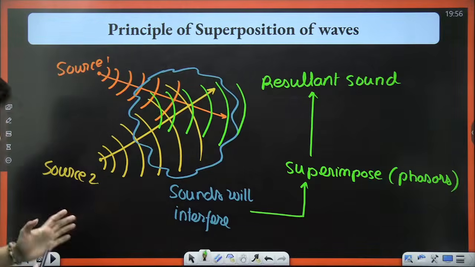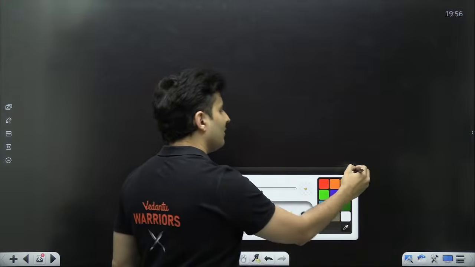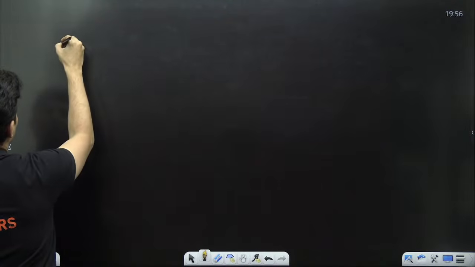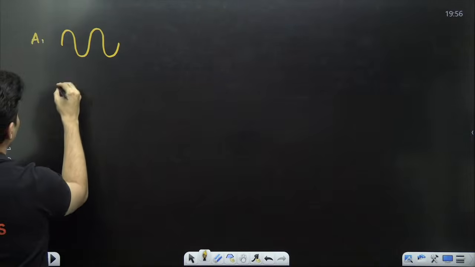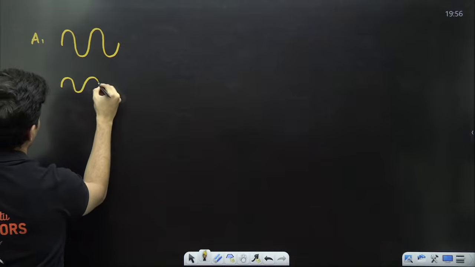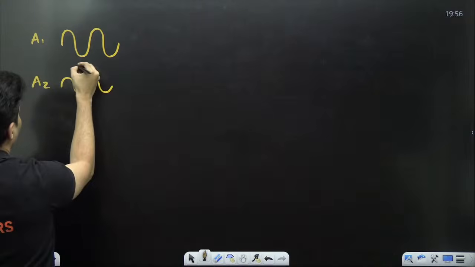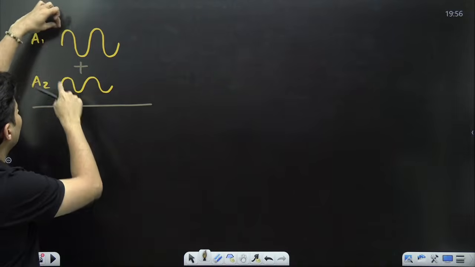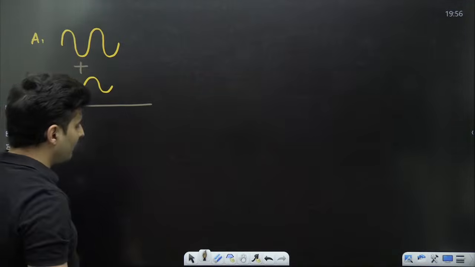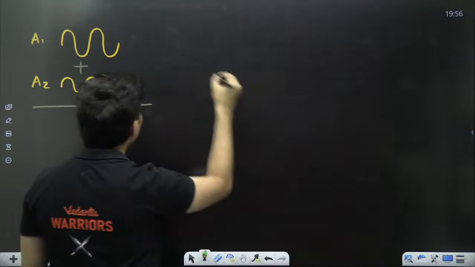Clear? Everyone? Awesome. Now, when you superimpose, you can have multiple kinds of interferences. One such example is when you have one sound like this of amplitude A1, other sound like this of amplitude A2. Okay, and what you are doing is you are adding both of them to get the resultant. In this case, you will see the crest, crest, trough, trough, crest, crest, trough, trough matching with each other. Such waves are then in phase.